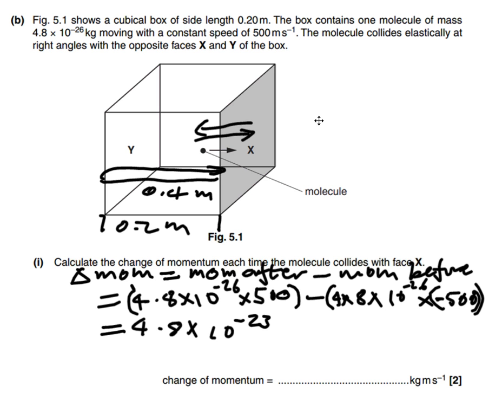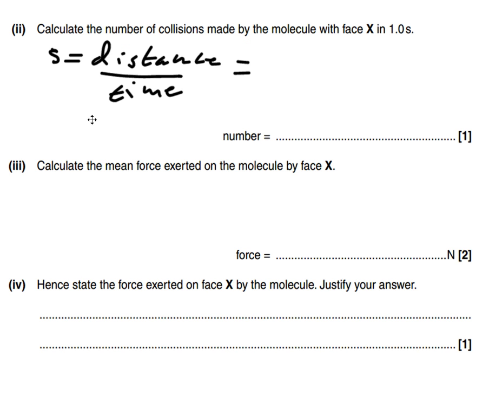So what we need to do is 500 divided by 0.4, and that should give us 1,250. So it goes to and fro 1,250 times a second. So that gives us our answer here.